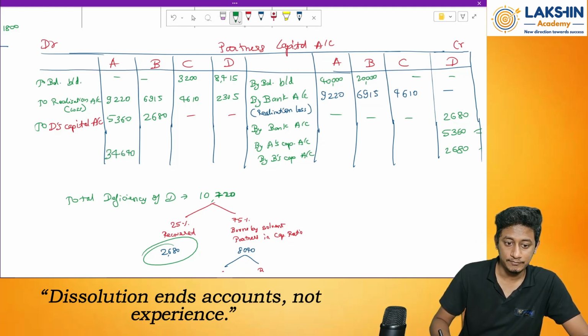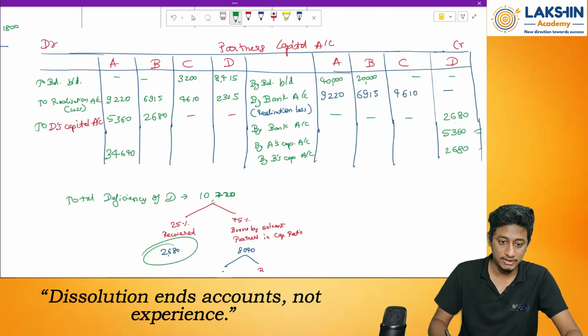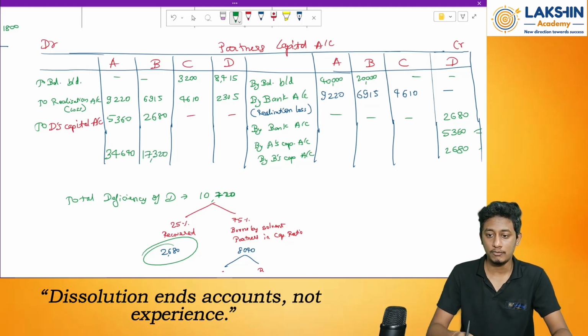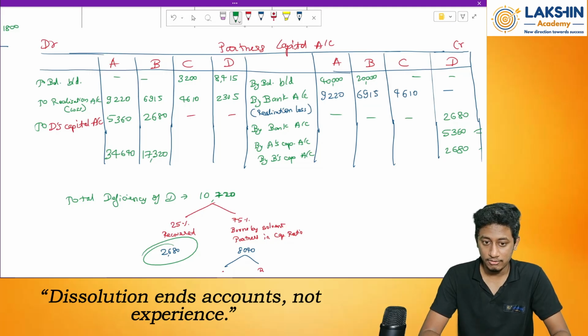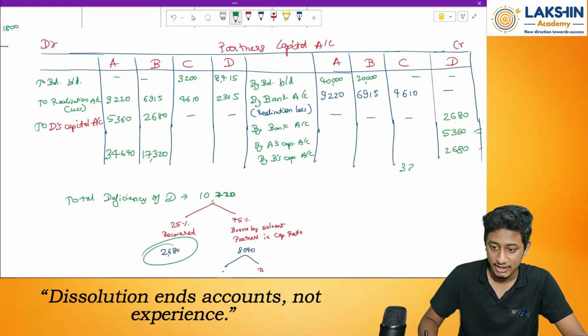34640 remains. Then for Mr. B, 20,000 plus 6915 minus 6915 minus 2680. How much will this be? 17320. Now Mr. C, 4610 minus 320 minus 4610, negative 3200. That means on this side I am getting 3200.